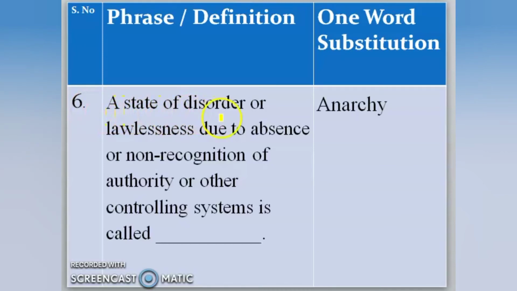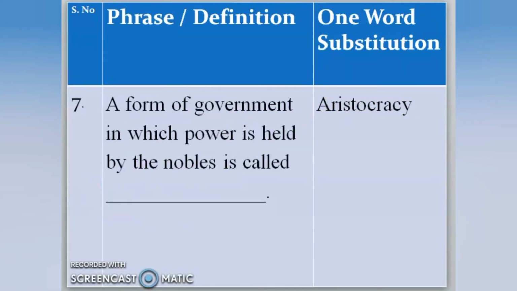A state of disorder or lawlessness due to absence or non-recognition of authority or other controlling system is called dash. So let me make it brief by saying that a state of lawlessness in a country is called anarchy, right? So anarchy. So again we have the root word arch, okay? So that refers to rule. So anarchy means a state of lawlessness in a country, okay? Moving to the next. All right.